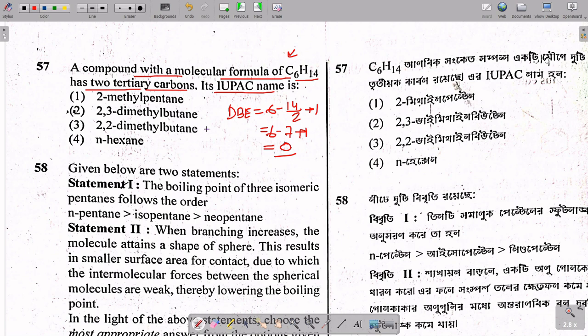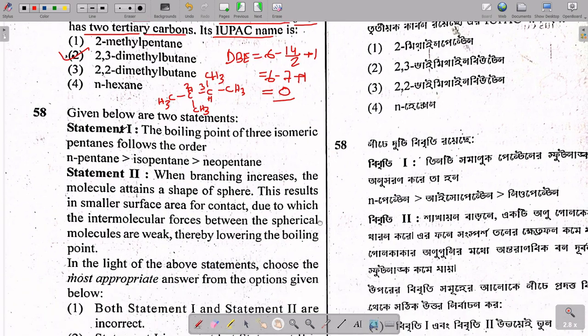So this is a normal alkane, but it has two tertiary carbons. So let's say carbon, and carbon, this is 4. Here also a carbon will be attached, and here also a carbon is attached. If you fill with hydrogens, here one hydrogen comes, here CH3, and above this CH3 will come, here one hydrogen, and at the terminal end the CH3 group will be attached. So this is nothing but 2,3-dimethylbutane. So option 2 is the answer over here.